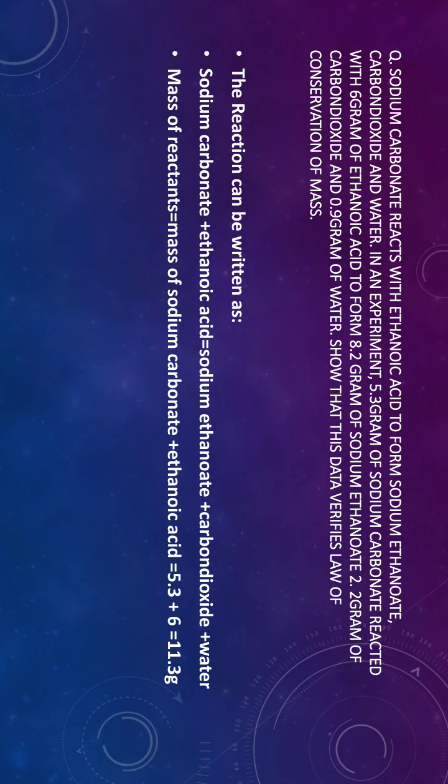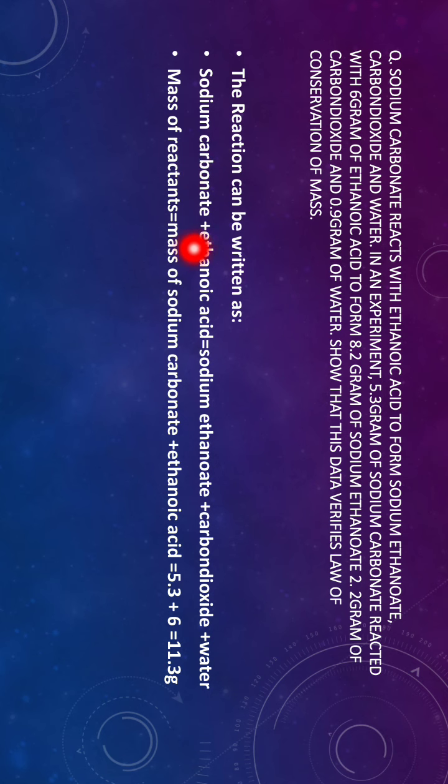The reaction can be written as: sodium carbonate reacts with ethanoic acid to form sodium ethanoate, carbon dioxide and water. And if we write the masses of these, first we will write the total mass of the reactants. So mass of reactant will be mass of sodium carbonate plus mass of ethanoic acid.